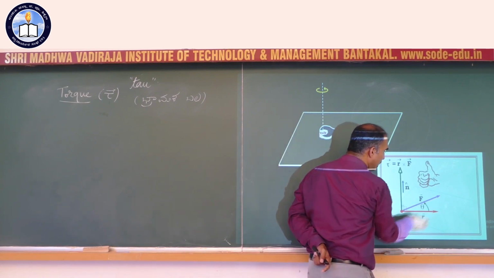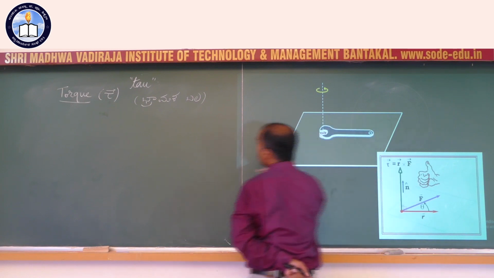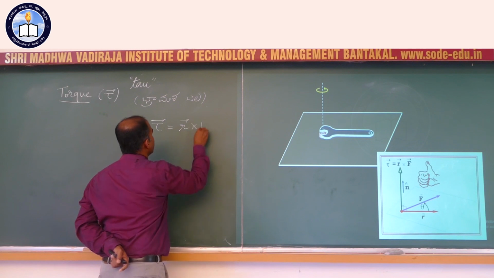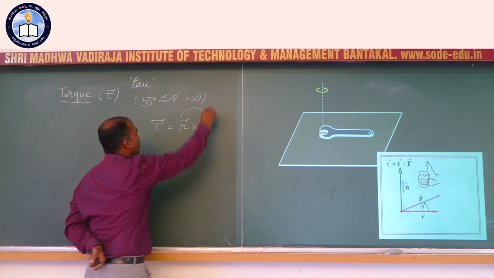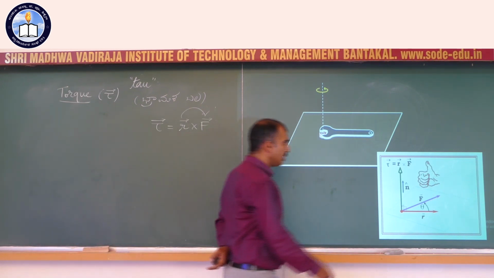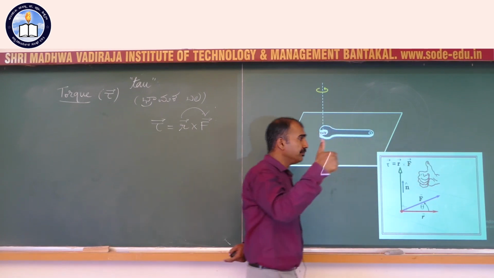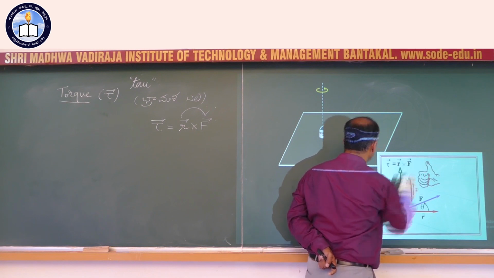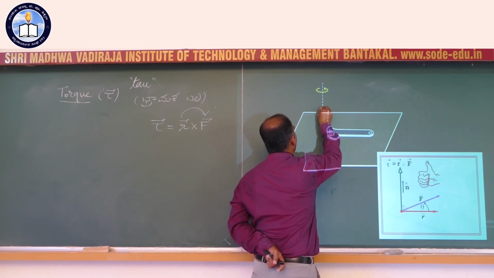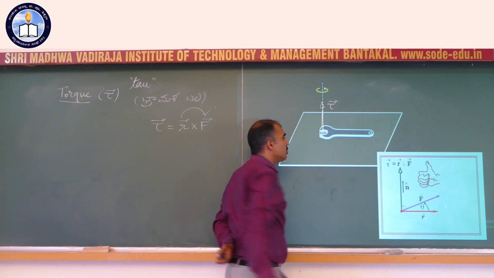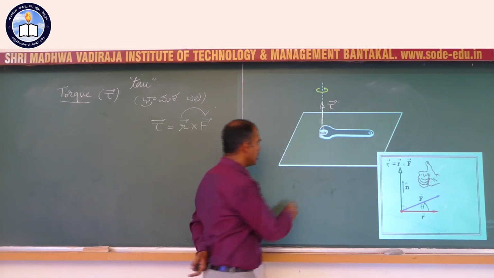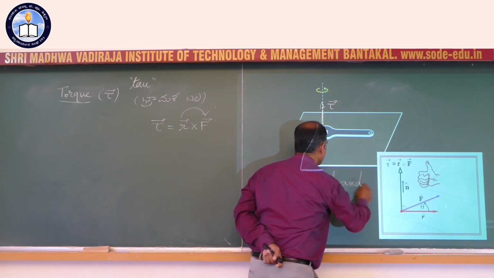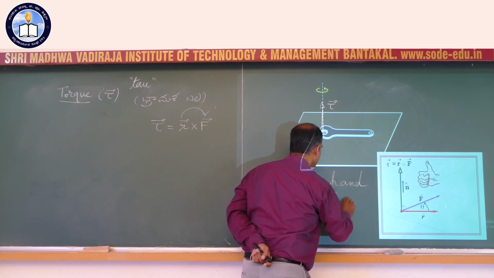Then look for the smaller angle. R vector is the first written vector in the expression torque equals R cross F. The first written vector must be allowed to rotate towards the second written vector F. Then look at the thumb. Thumb is pointing upward. That would be the direction of the torque. We already got the torque direction earlier also. Now this is called the right hand clasp rule.